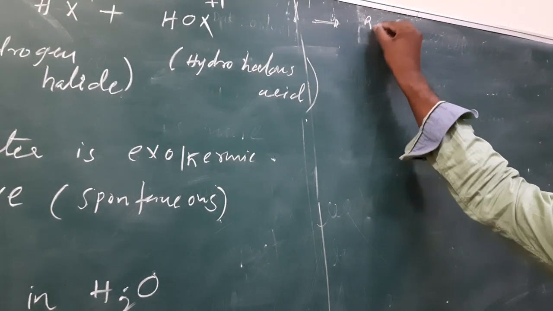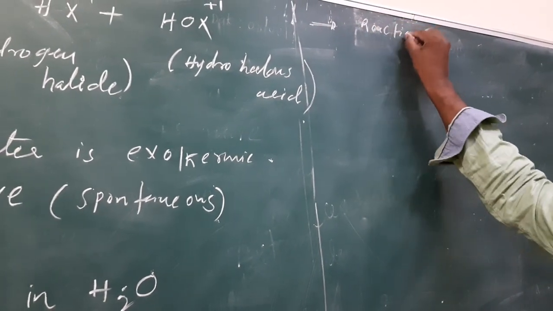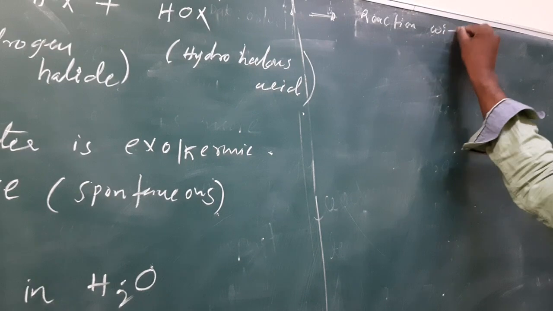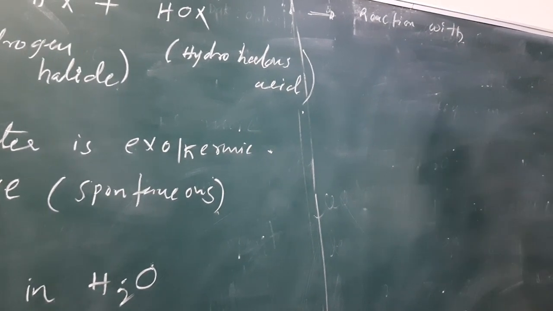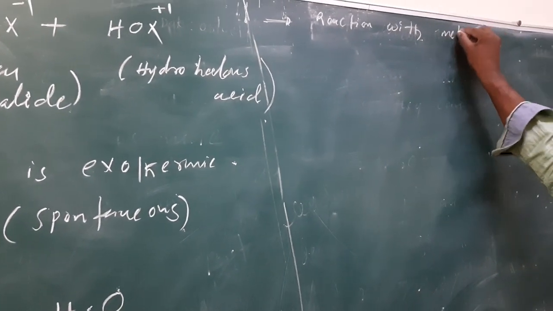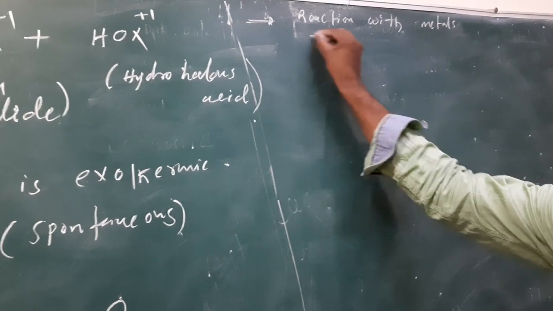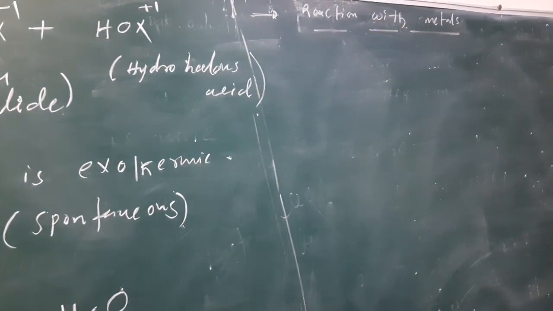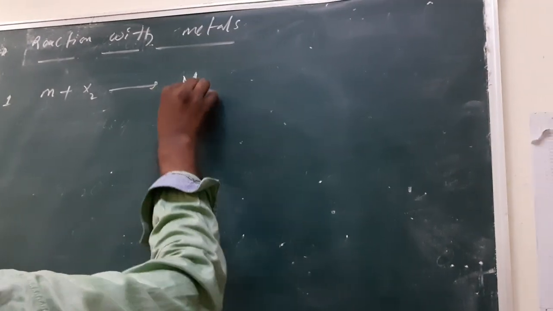Next, reaction with metals, also MX type of halides.